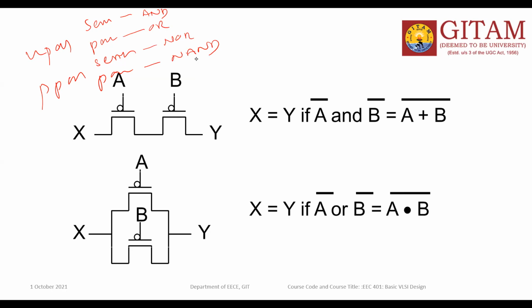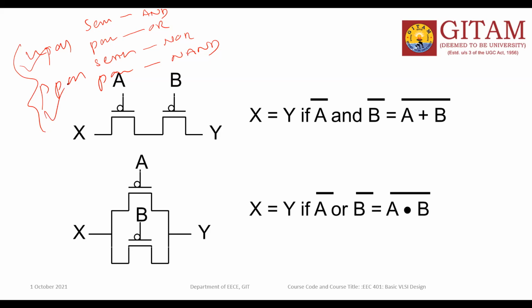Four logic gates are implemented using NPASS and PPASS switches.